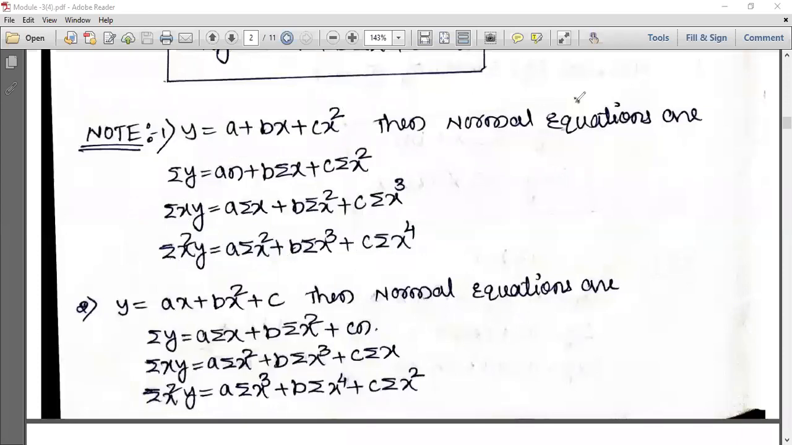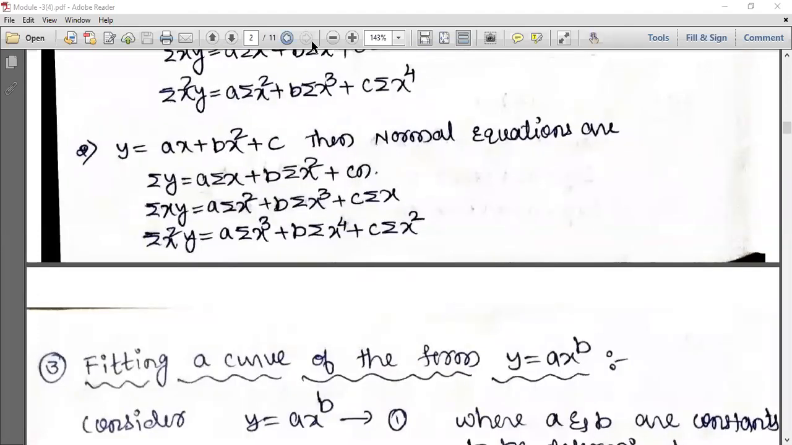Next, whenever the curve is like this, ax square, bx plus c, so y is depending on x. First for this equation take summation. Summation of y, a into summation of x square plus b into summation of x plus c into summation of 1, that is n. This is the first equation.